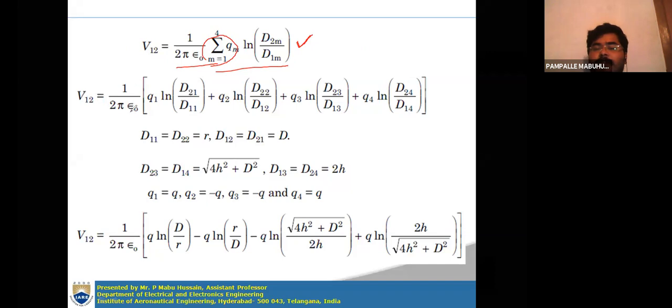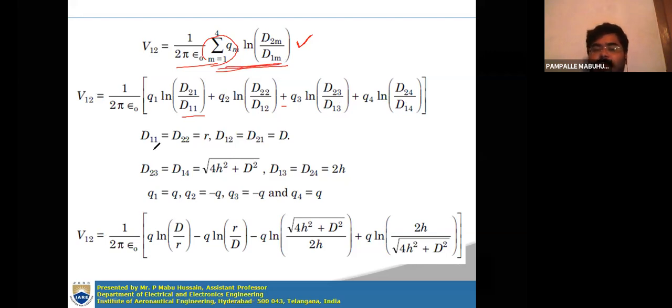1 by 2 pi epsilon naught. First you have to consider m is equal to 1, then Q1 ln d21 by d11. Then plus, m is equal to 2, Q2 ln d22 by d12. Then plus, m is equal to 3, Q3 ln d23 by d13, plus m is equal to 4, Q4 ln d24 by d14. This we are simply expanding.